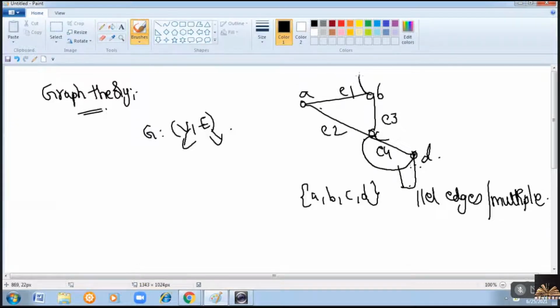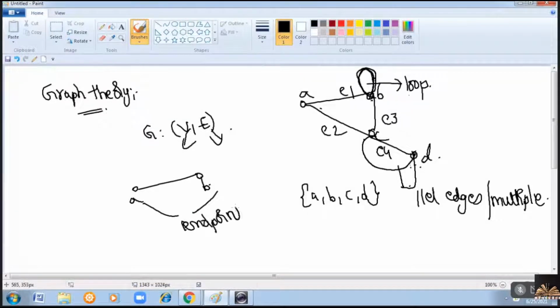Now, if the edge is from a vertex to itself, then we will call it a loop. Right? And whenever the edge is from A to B, then we'll call A and B the endpoints of the edge.